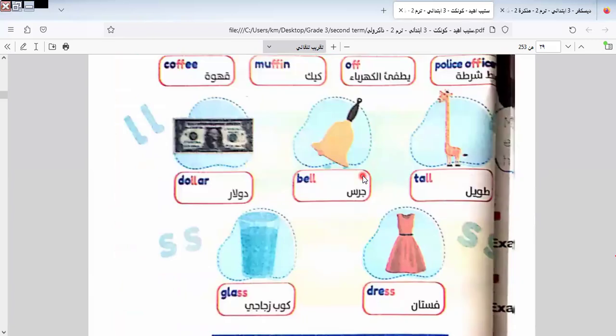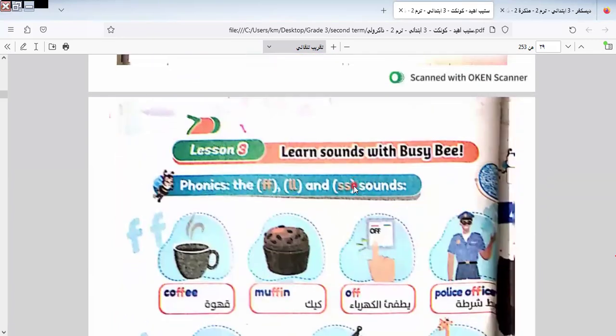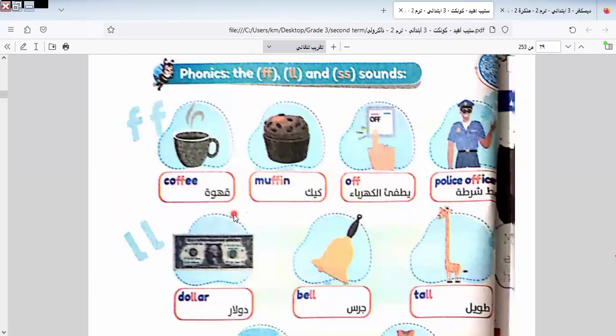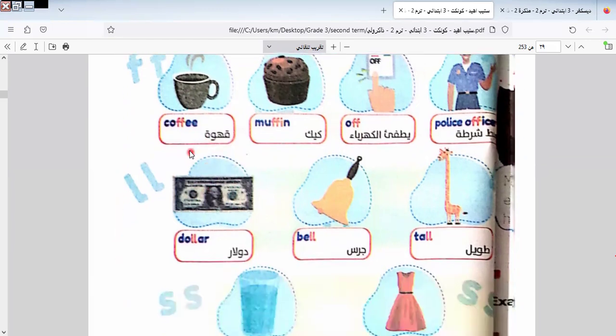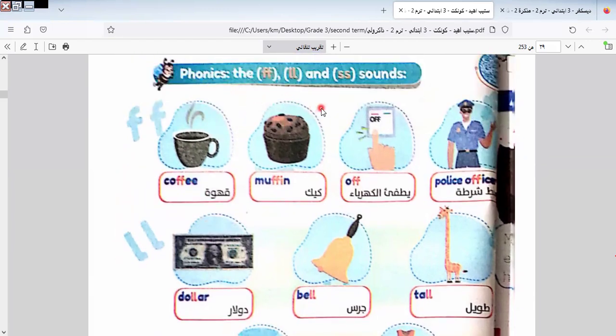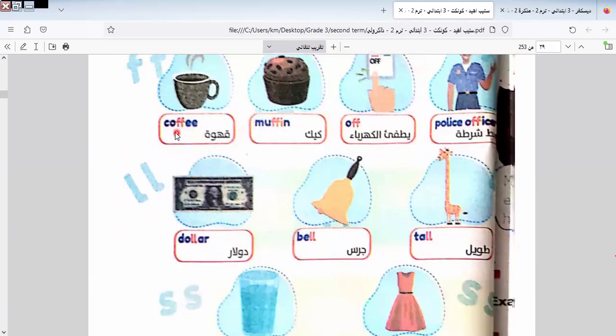Here, I would like to give you a brief about the unit. I give you a brief about lesson 3. Then next class, I will answer it because I would like to make the video not long. Here is the phonics, or the pronunciation of how to pronounce the letters and words. Like what? Here is coffee, muffin, of, police officer, toll, bill, dollar.